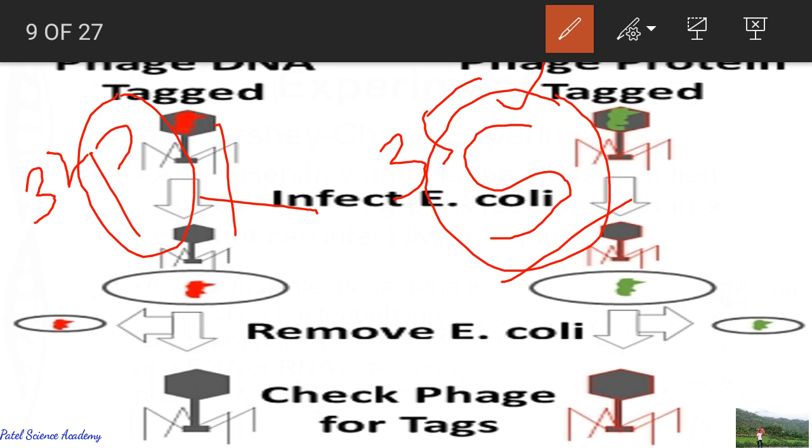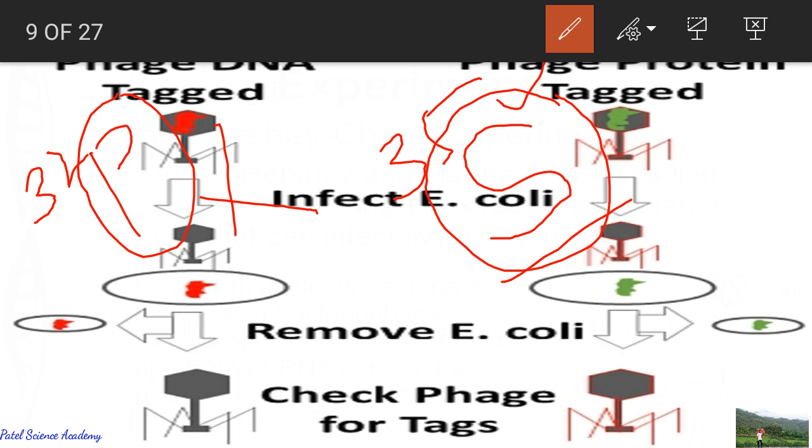Similarly, viruses grown on radioactive sulfur contained radioactive protein but not radioactive DNA, because DNA does not contain sulfur. So it is now clear that DNA contains phosphorus, not sulfur, and protein contains sulfur, not phosphorus. So in the DNA there is phosphorus, not sulfur. In the protein there is sulfur, not phosphorus.